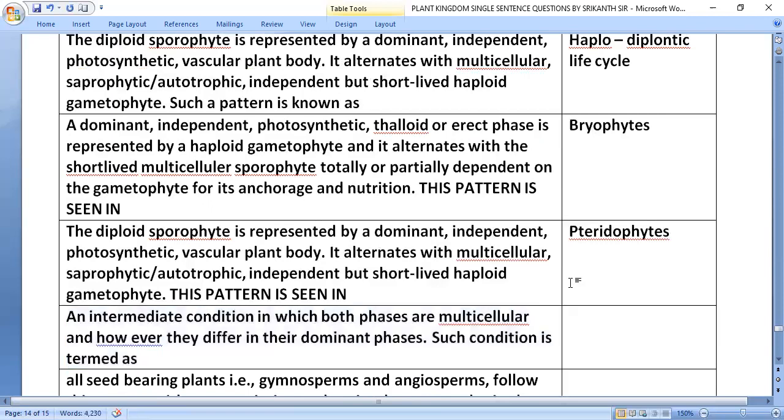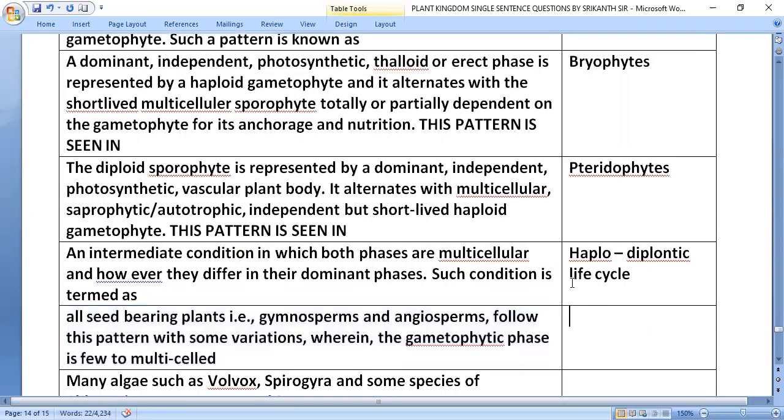An intermediate condition in which both phases are multicellular, however they differ in their dominant phases. Such a condition is termed haplodiplontic life cycle. All seed-bearing plants, that is gymnosperms and angiosperms, follow this pattern with some variation, wherein the gametophytic phase is few to multi-celled, in diplontic life cycle.